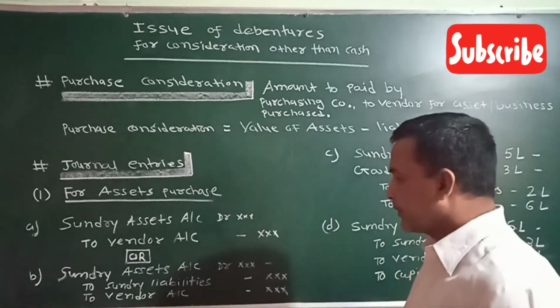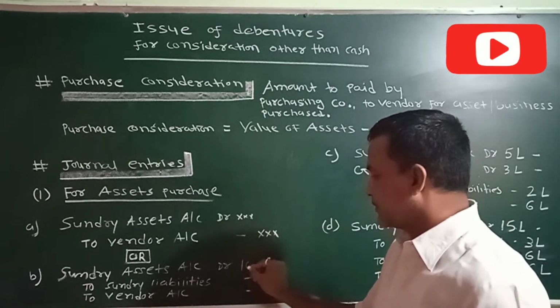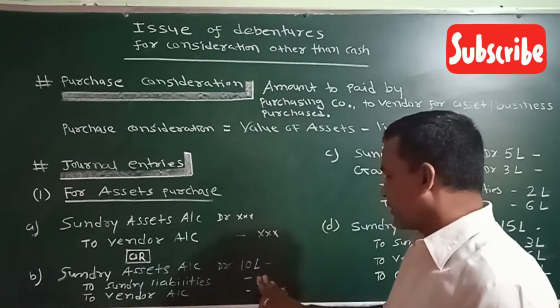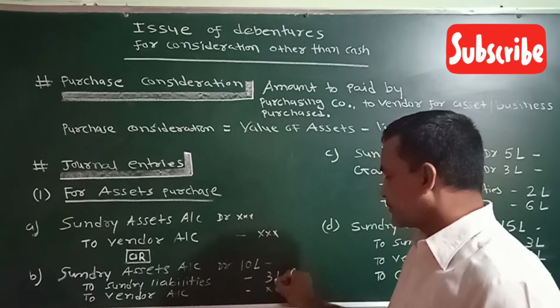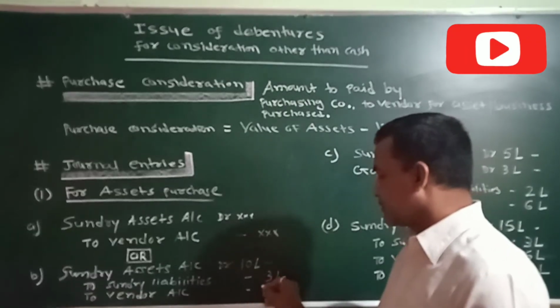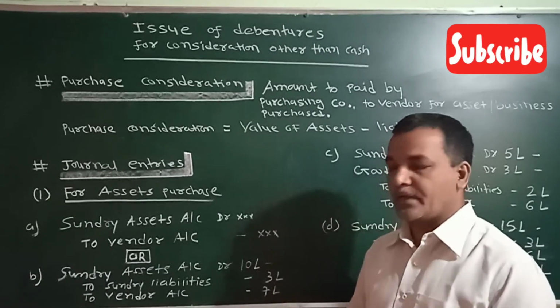Let us understand. Suppose we have purchased sundry assets of 10 lakh rupees, and liabilities are, suppose, 3 lakh rupees. So here the vendor will be credited with 7 lakhs. This 7 lakh is our purchase consideration.